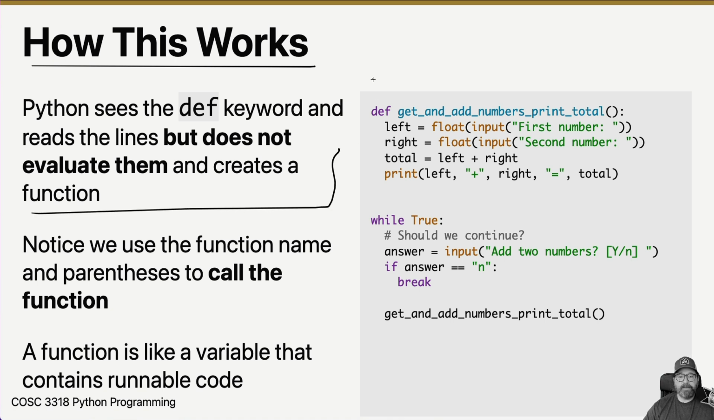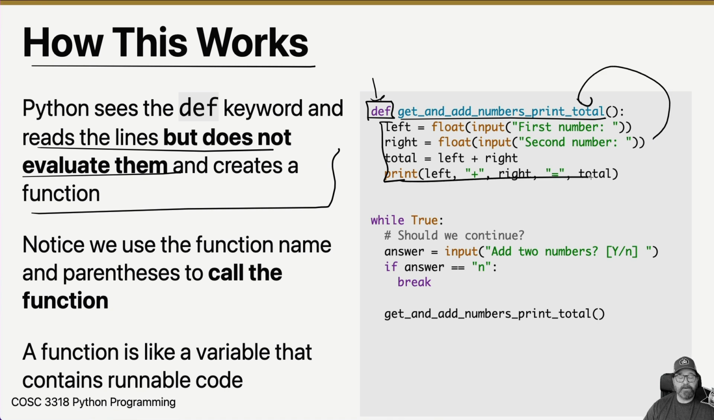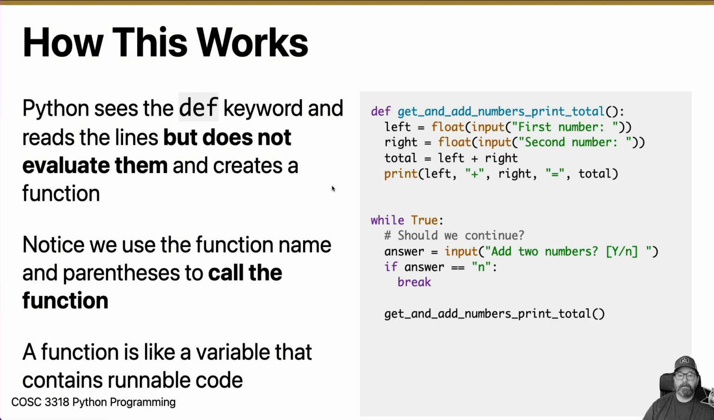When Python is reading your code and it sees this def keyword, it says, define. Okay, I'm going to define a function. It creates that variable, and then it reads the lines but does not evaluate them. These are not evaluated. They're just stored inside the variable. No print statement is going to happen. No input is going to happen. Nothing is going to happen until we actually call that function. Once we call the function, that's when these lines of code will run. Let's take a look at this in our code editor and see how that happens.